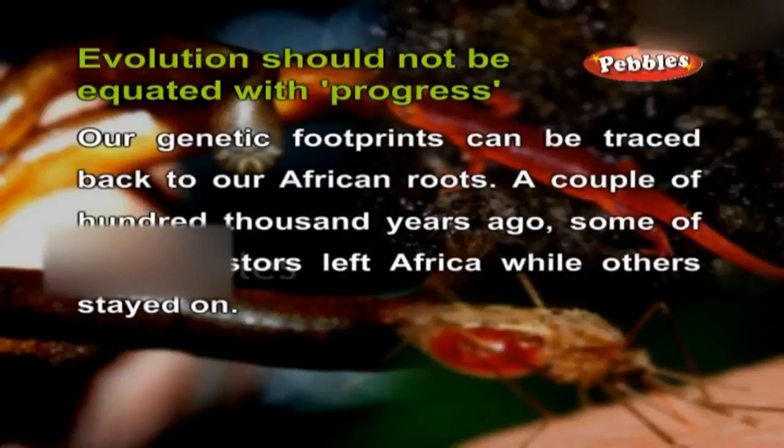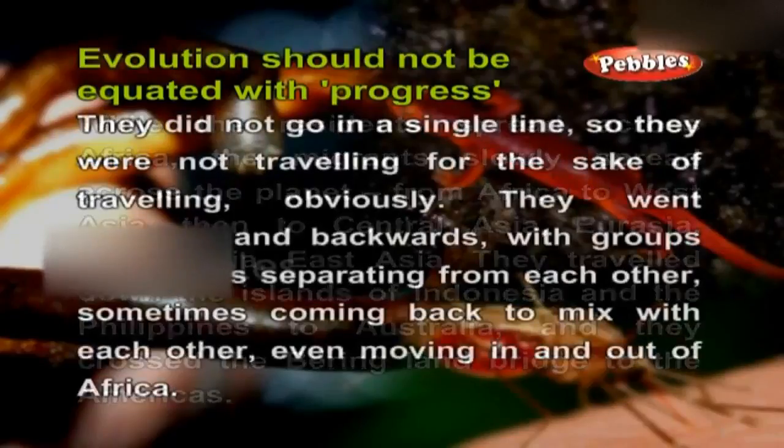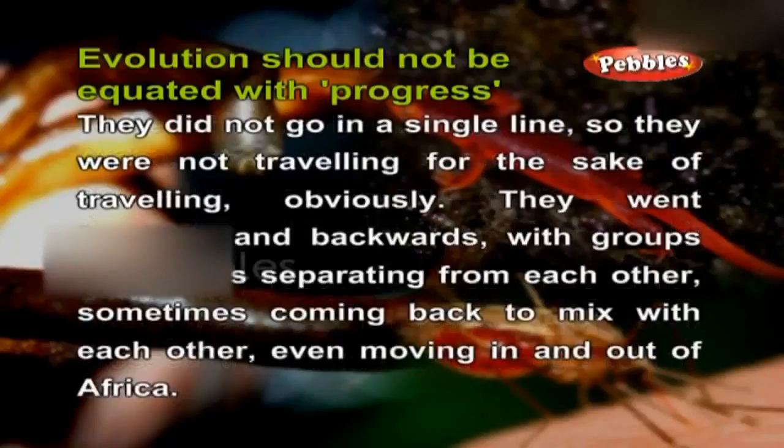A couple of 100,000 years ago, some of our ancestors left Africa while others stayed on. While the residents spread across Africa, the migrants slowly spread across the planet from Africa to West Asia, then to Central Asia, Eurasia, South Asia, and East Asia. They traveled down the islands of Indonesia and the Philippines to Australia, and they crossed the Bering Land Bridge to the Americas.